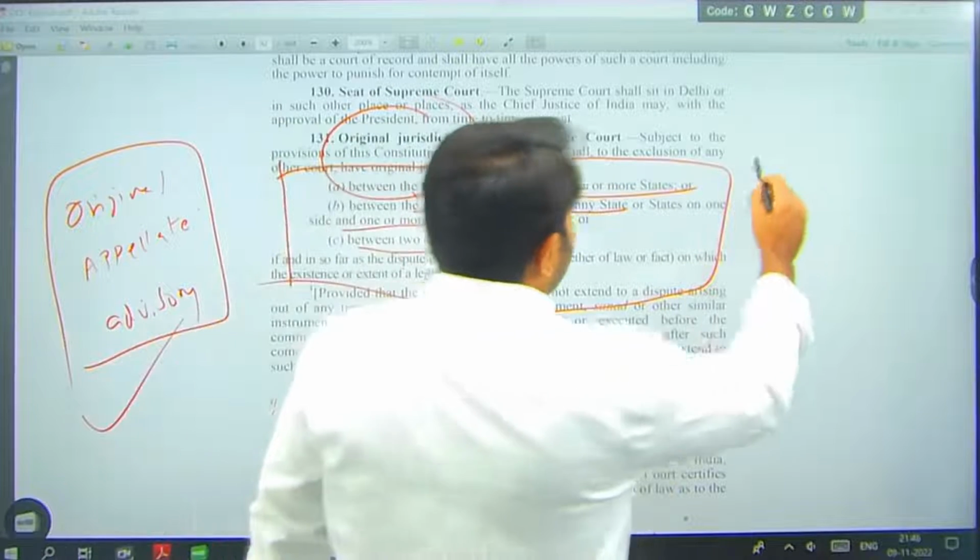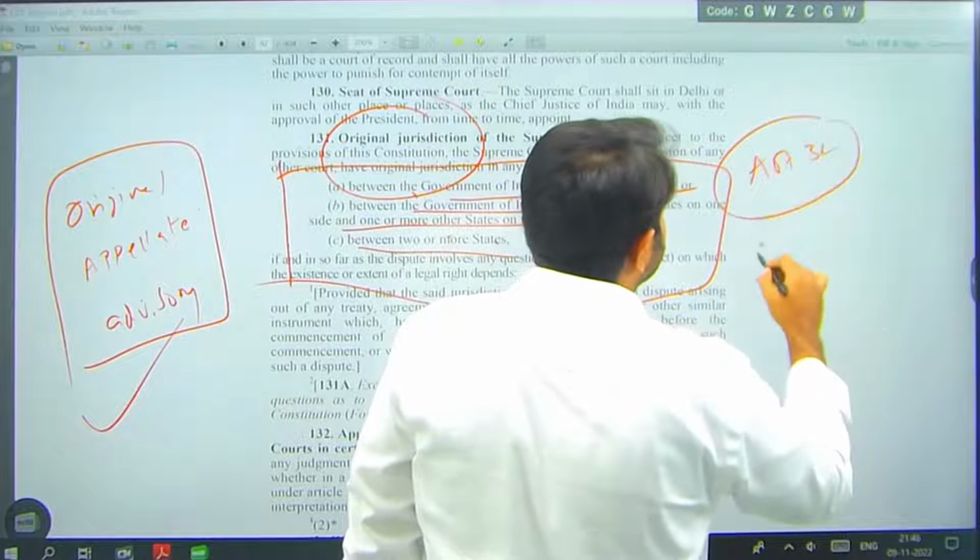And apart from this, from Article 32 of the Indian Constitution, we have constitutional remedies.